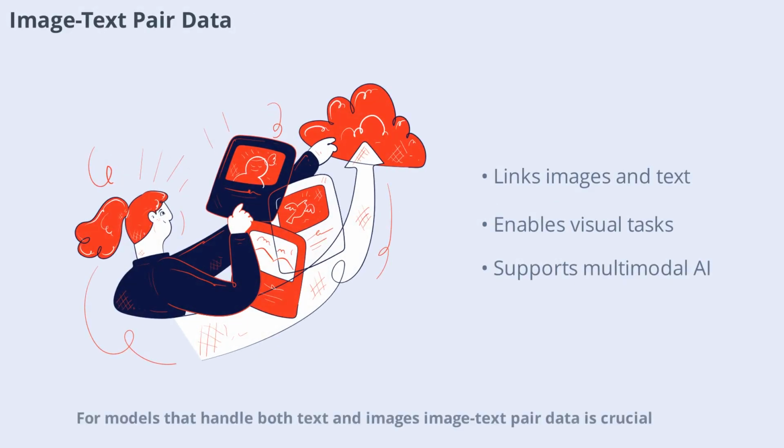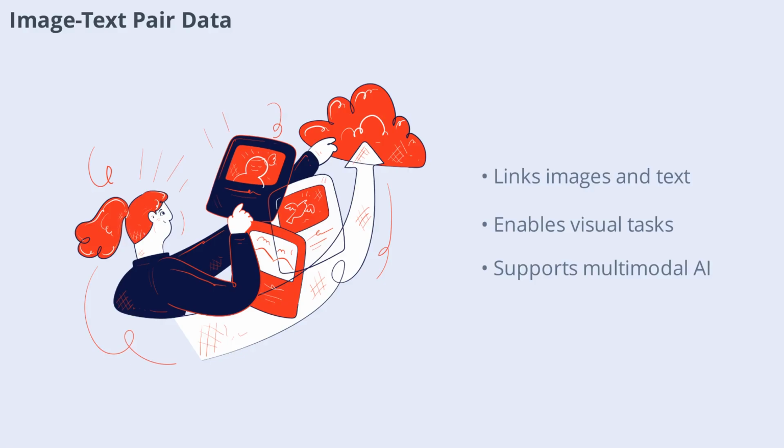For models that handle both text and images, image-text pair data is crucial. This involves collecting images along with their descriptions or captions. Such data enables LLMs to understand the relationship between visual and textual information, paving the way for advanced applications like image captioning and visual question answering.